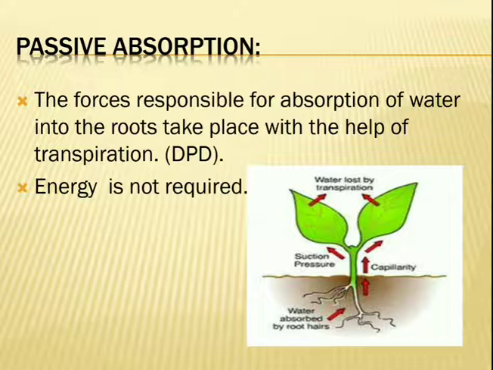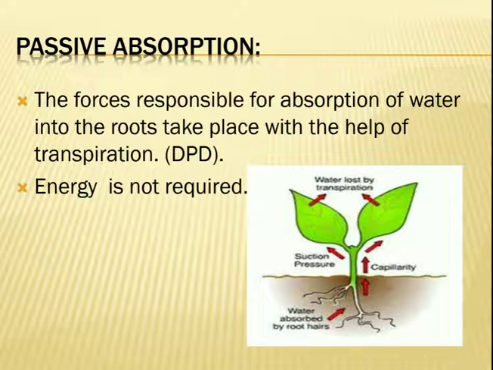This transpiration develops a water deficit in the leaves and draws water from the petiole, from the stem, and from the stem to the root. So a suction force is created because of transpiration and it passes from the leaves to the petiole to the stem and towards the root, and it helps in absorption.